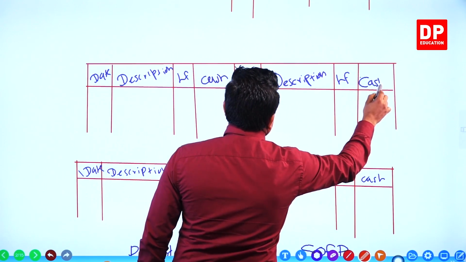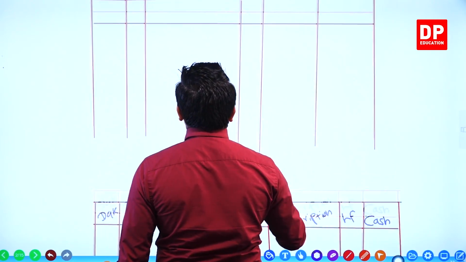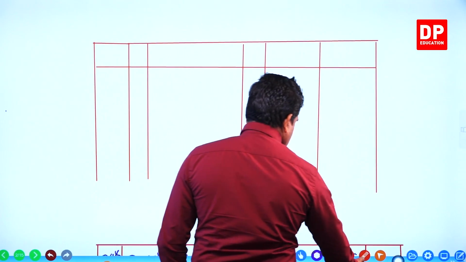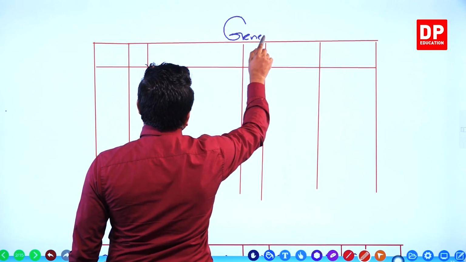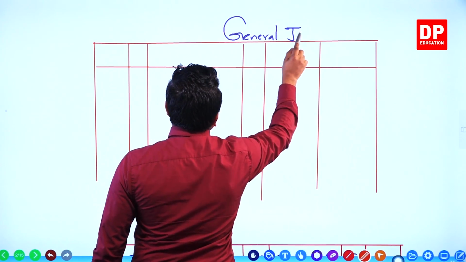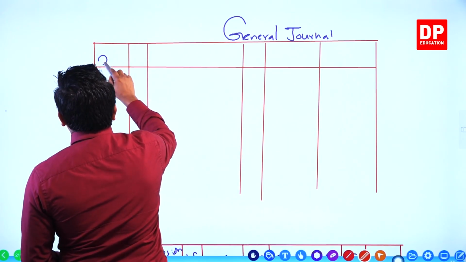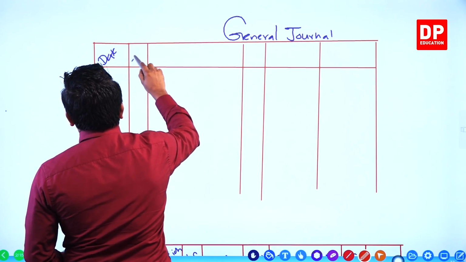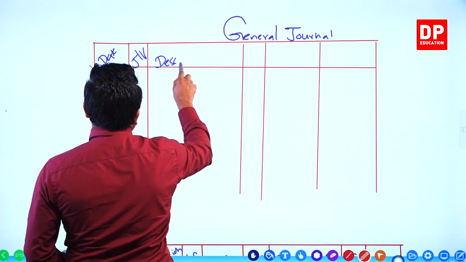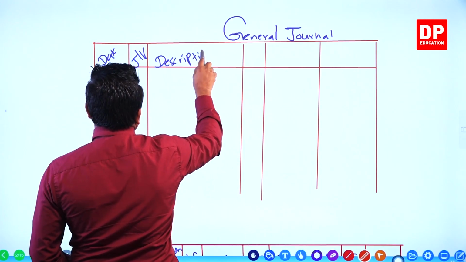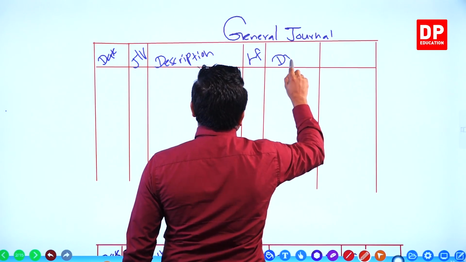Now you name the general journal columns also. After that, it's easy to do the question, right? Here, general journal, right? Date, journal voucher, description, ledger folio, debit and credit.